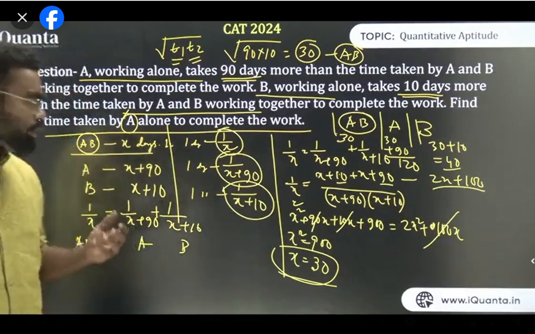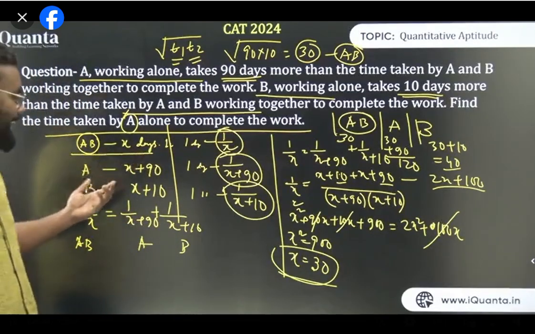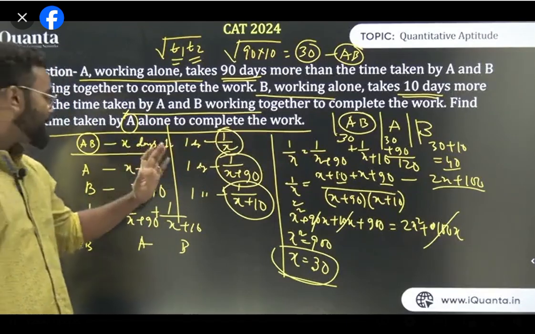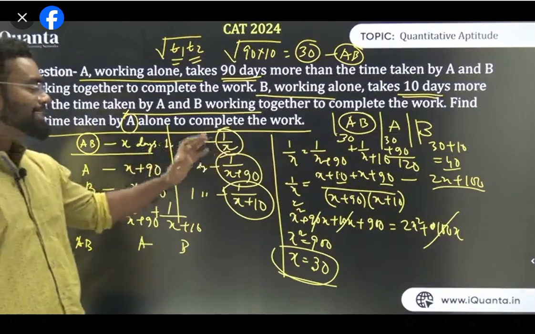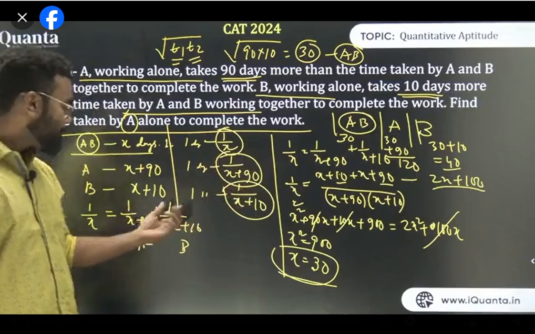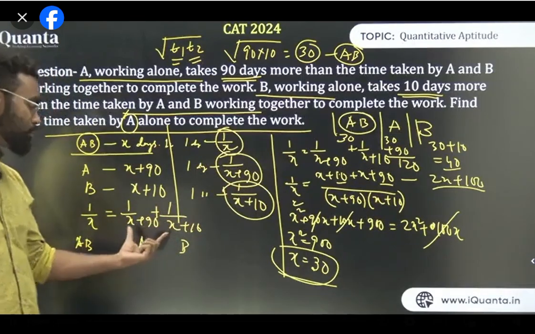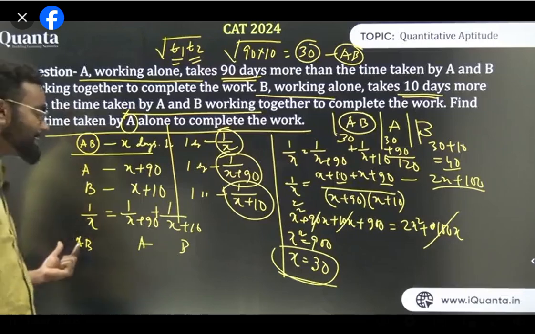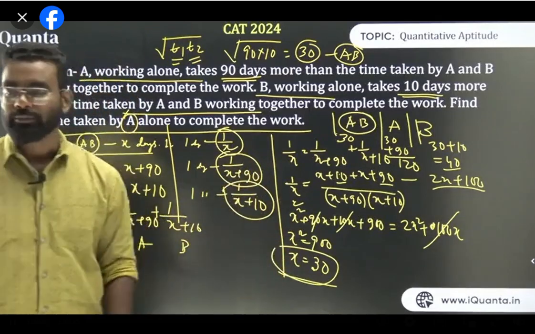And if you're not using the shortcut, the long method is basically AB I have taken X, A have taken X plus 90, B I have taken X plus 10. For one day, AB is doing 1 upon X, A is doing 1 upon X plus 90, and B is doing 1 upon X plus 10. Now, ये A का काम है एक दिन का, ये B का काम है एक दिन का. तो A और B दोनों मिला के जितना काम करेगा, वही AB का एक दिन का काम है. और AB का एक दिन का काम कितना है? 1 upon X. So I make an equation and equate it. When I equate it, I get X equal to 30.